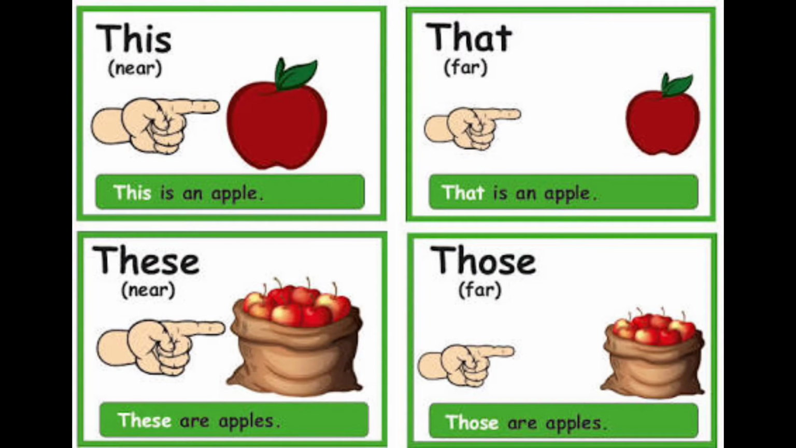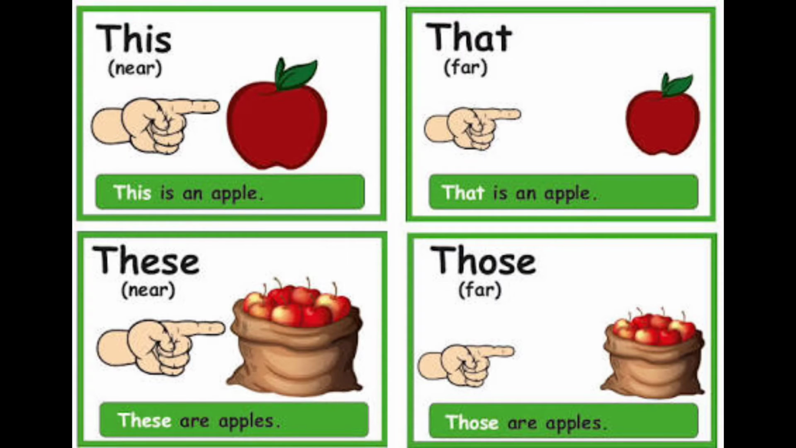Look at the example, children. Look at the picture. This is an apple. The apple is nearby and it is singular. And that is an apple. So the object is singular and that is far away. In the same way, in the plural form, these are apples, nearby. The apple basket is nearby. Those are apples. The apple basket is far away from the person. So these and those are in plural form. This and that are in the singular form. Are you clear about this demonstrative pronoun now, children? Yes. Move on to the next one.